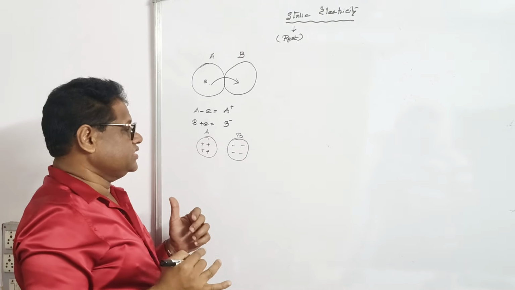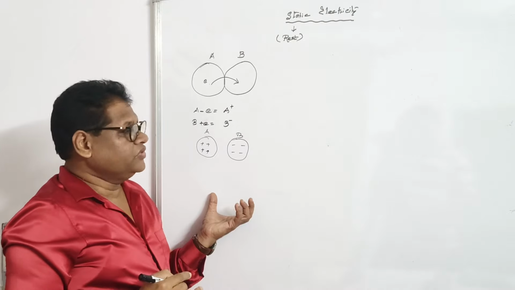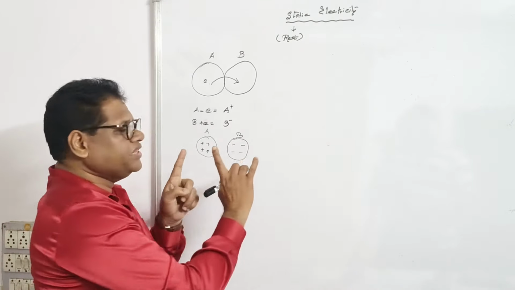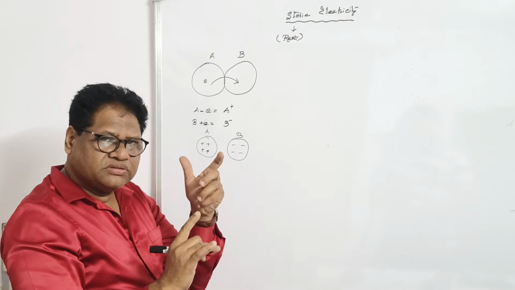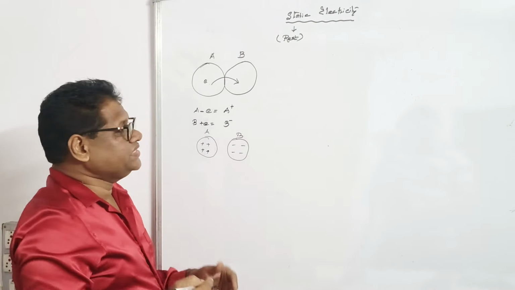Now we are going to discuss how charges can be acquired by a body. Any two bodies, when they rub with each other, one of them gets positive charge and the other gets negative charge. Now it depends. Let us take a few examples.